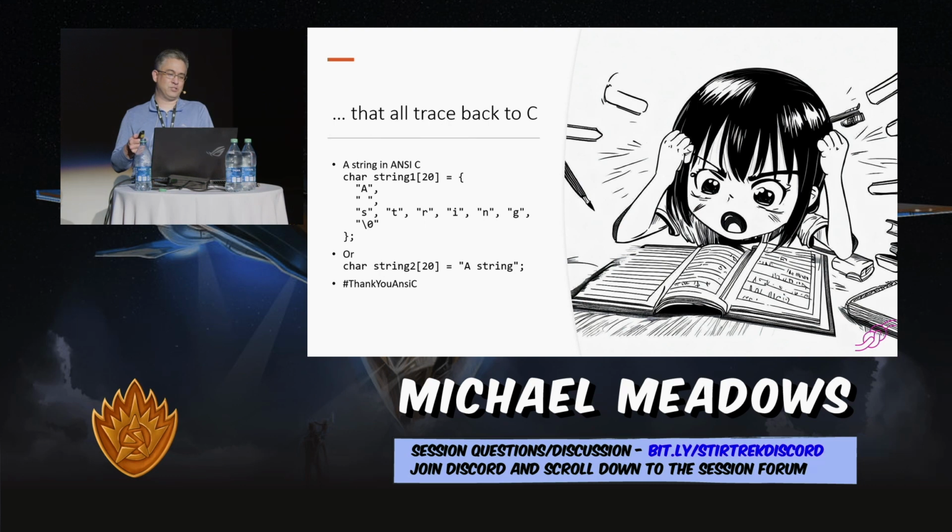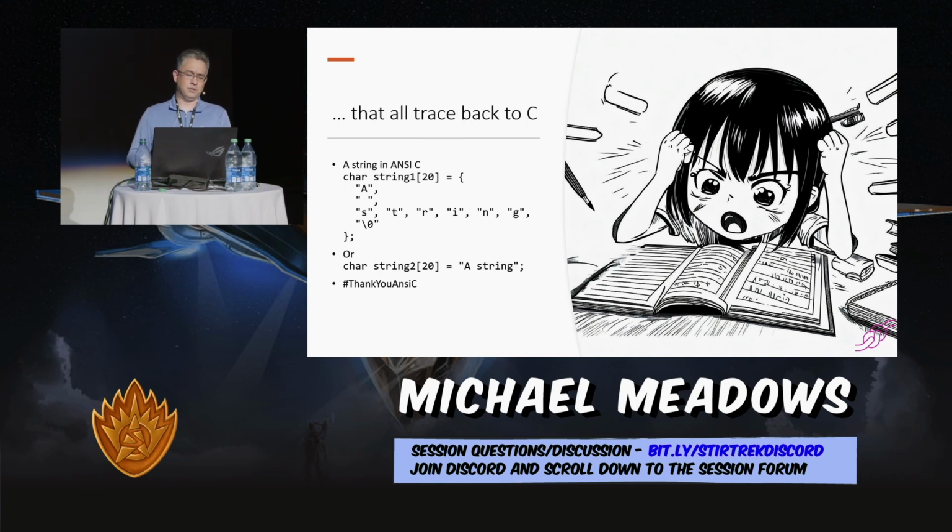So in ANSI C, there is no string. A string is a bunch of helper methods and some syntactic sugar over arrays of chars. And the first example here, those should be single quotes. I don't know why I made them double quotes, but note that the array is larger than the string itself, and the string is terminated with a \0. Remember, in ANSI C, there is no bounds checking, so you always want to make sure your string's a little bit larger and you have a \0, which is a null character. Otherwise, you could just keep going into other memory and everything gets really weird.